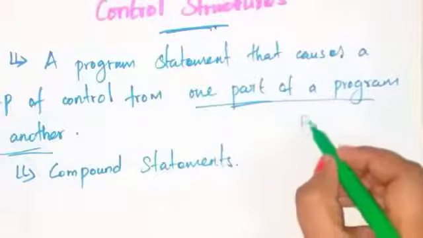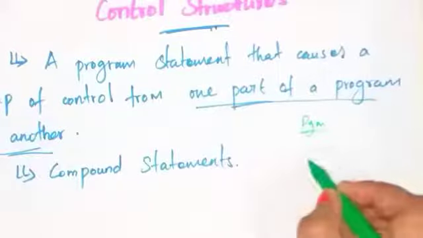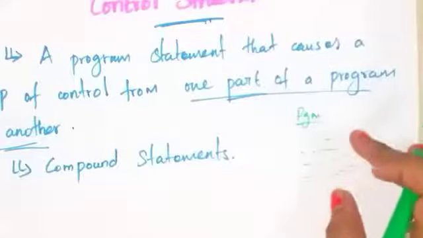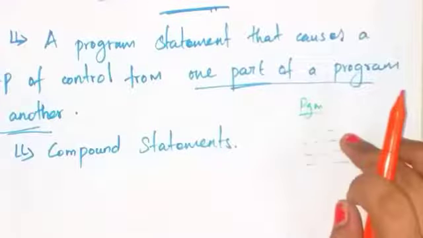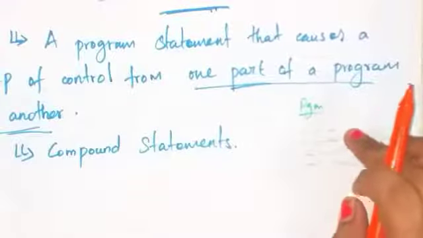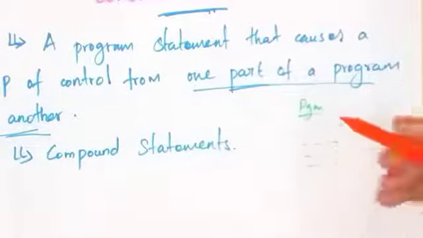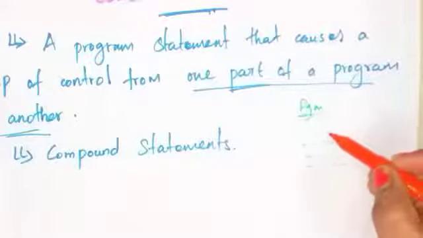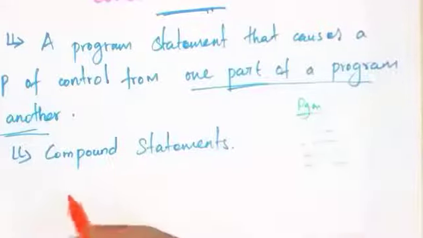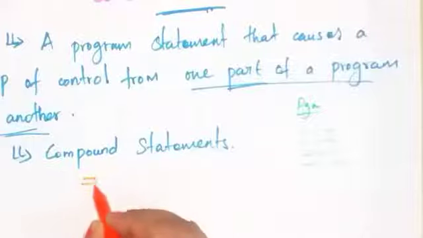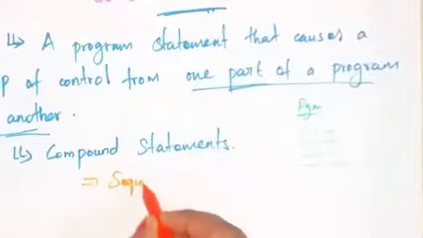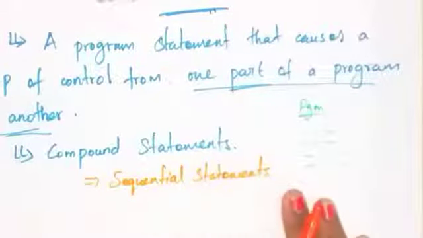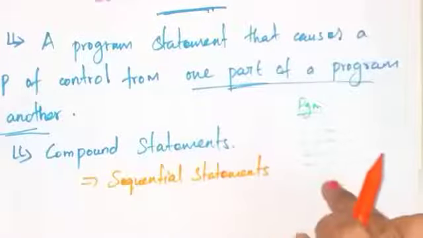A computer program may contain a set of statements. Okay, you have to execute these statements to get the result. Basically, these computer program statements are executed in a sequential order. Sequential order means what? One by one. Okay, one after another. So that is called sequential statements. These sequential statements are executed one by one in the sequential order.